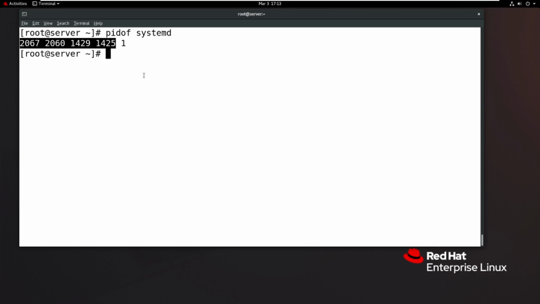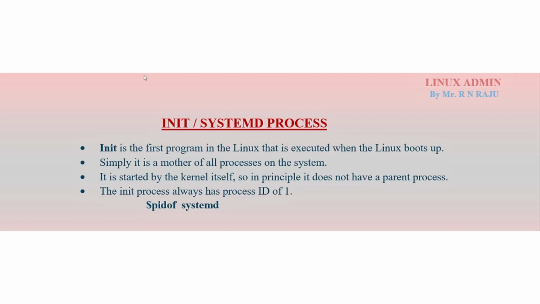Remember, one more time I will tell you the very repeated interview question: what is the first process in Linux? What is the first program in Linux? Do you know which process always has process ID of 1? Yes, that is systemd or init. Okay, so this is the overall process management concept.